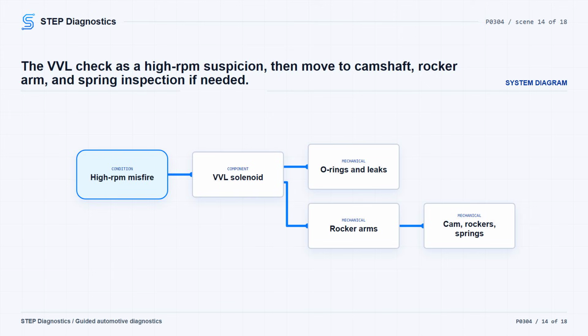Before checking rocker arms, make sure the solenoid O-rings are not missing or damaged and that the solenoid is not leaking when off. If no VVL issue is found, visually inspect the camshaft, rocker arms, and springs for excessive wear or broken parts. Repair any issue found and verify the repair. If none are found, move to the related harness and connection checks.